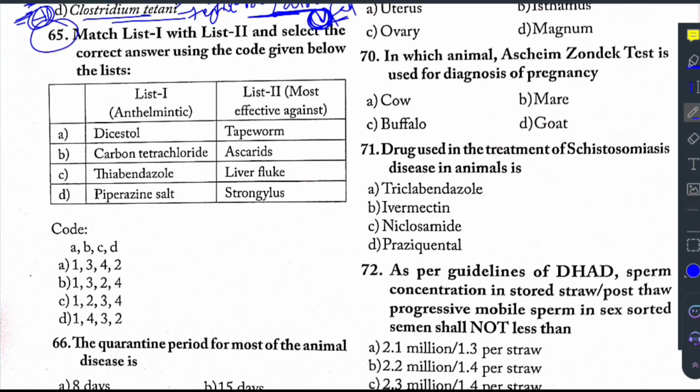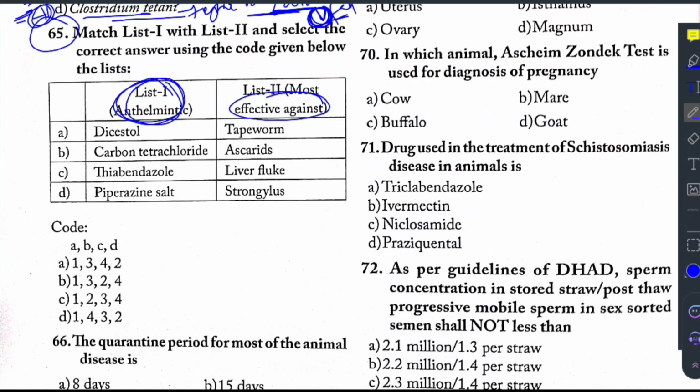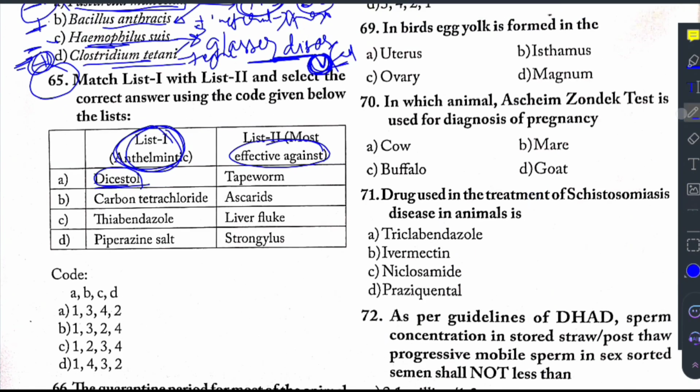Then question 65 says the following. Here some of the drugs are given and they are effective against which agent. The first drug is Disystole, which contains dichlorophene. This dichlorophene is effective against tapeworms. Then carbon tetrachloride is used to treat liver fluke, but nowadays these are outdated and not used. Thiabendazole is used to treat strongyles, and piperazine salt is for the ascarid worms, that is roundworms.